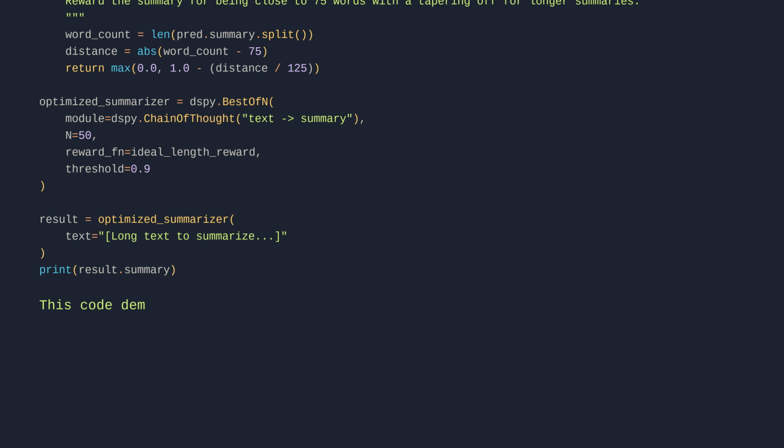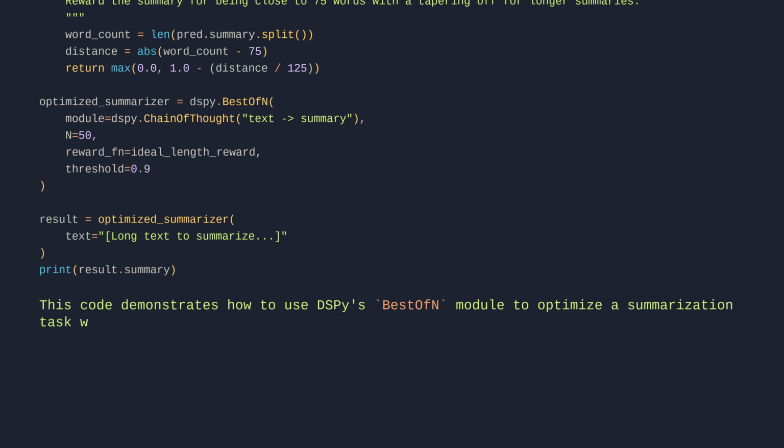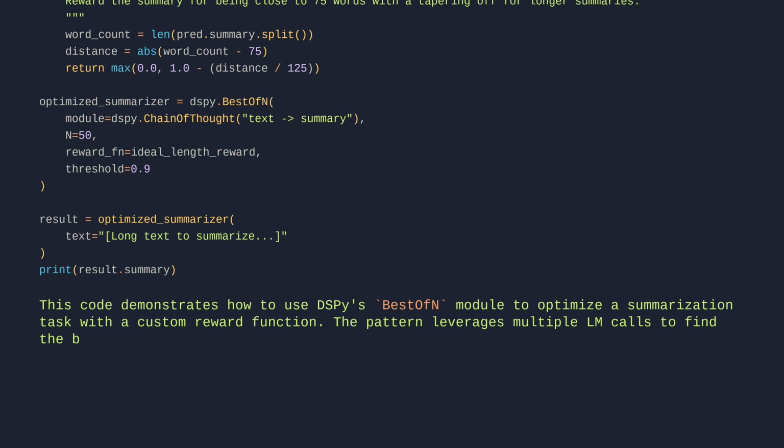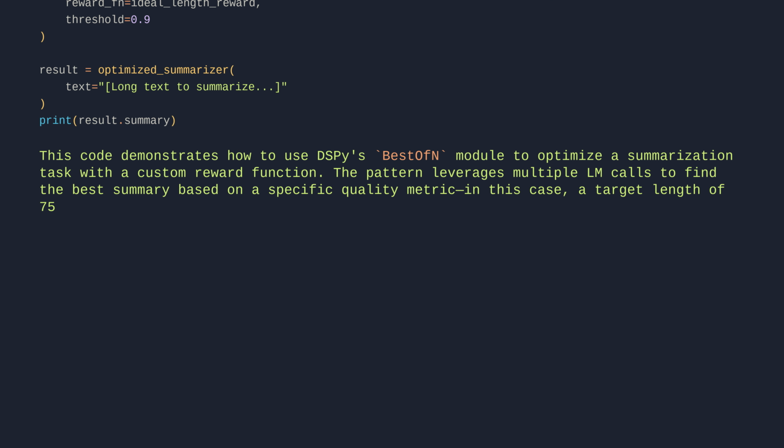This code demonstrates how to use DSPy's BestOfN module to optimize a summarization task with a custom reward function. The pattern leverages multiple LM calls to find the best summary based on a specific quality metric, in this case, a target length of 75 words.